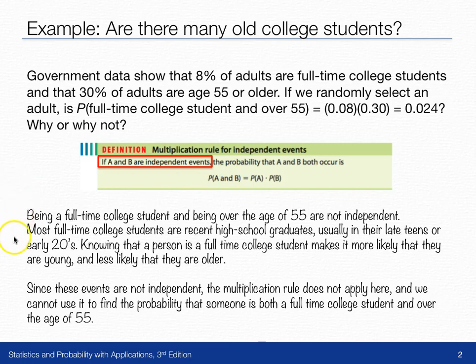So we cannot use this to find the probability that someone is both a full-time college student and over the age of 55. The probability that they're both of those two things is probably not 0.024.